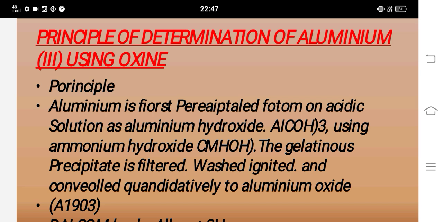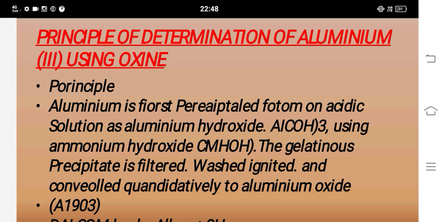Percentage determination of aluminium 3+ using oxine principle. Aluminium is precipitated from acid solution as aluminium hydroxide, Al(OH)3, using aluminium hydroxide reagent.